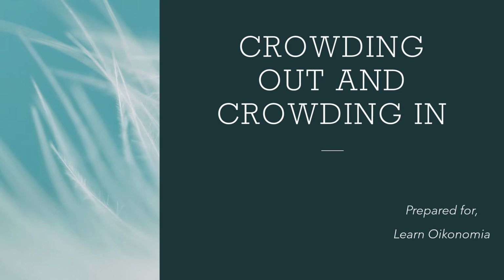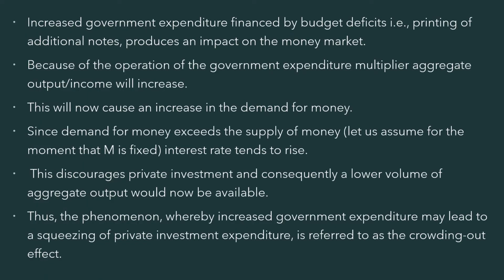Here we are going to look at crowding out and crowding in effects. Increased government expenditure financed by budget deficit produces an impact on the money market. Because of the operation of the government expenditure multiplier, aggregate output or aggregate income would increase, and this will lead to an increase in the demand for money. When there is an increase in demand for money, this demand can exceed the supply of money.